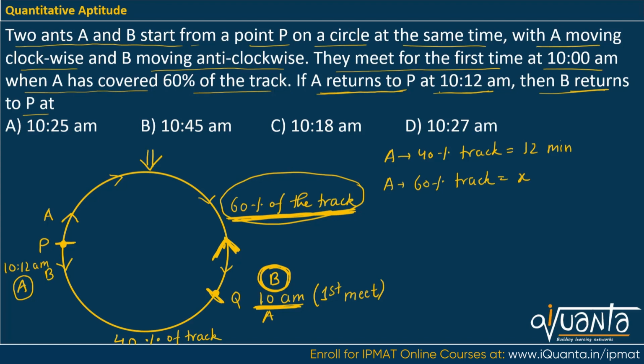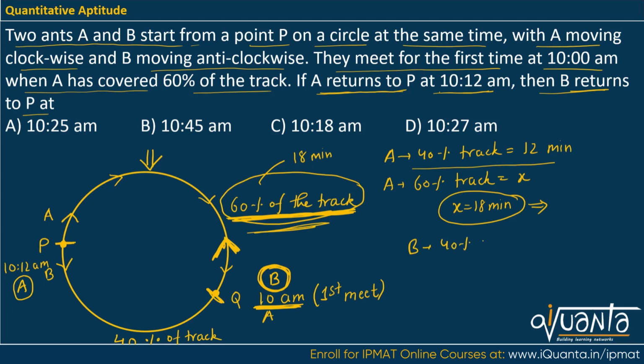Now we can divide these two equations and cross multiply. We'll be getting X equal to 18 minutes. So that means A covered this 60% of the track in 18 minutes. In these 18 minutes, when A covered 60% of the track, B covered this 40% of the track. So we can say that B covered 40% of the track in 18 minutes.